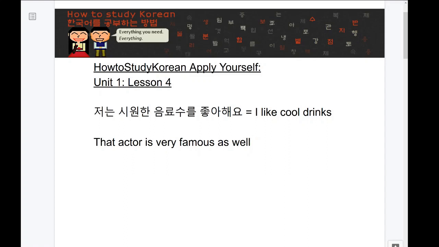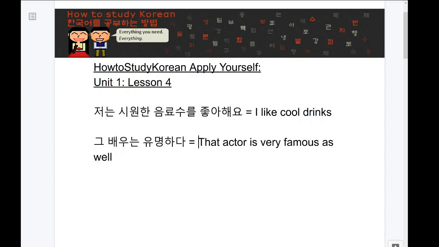All right, the subject of this sentence is the actor. So I'm going to start by writing that here. It could, again, be 저, but I'll just use 그 because that's what I usually do in my lessons. 배우 is the word for actor. And I'll just, for now, use the subject particle, but I'll talk about what I need to change about that later. He is very famous. So let me just write the word 유명하다, which means famous.